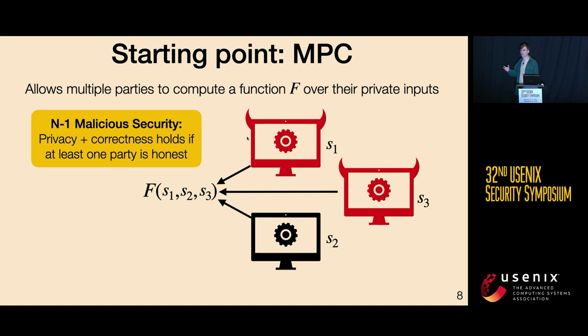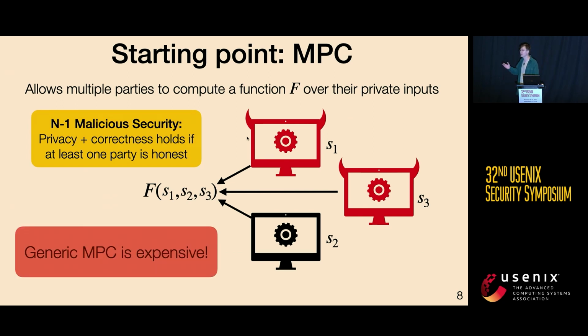Now, what we would like is for our workers to use MPC to compute the zkSNARK prover. But doing this naively doesn't work because generic MPC is expensive. So while we would meet our correctness goals, we wouldn't reach our efficiency goals. And the rest of the talk will be focusing on how we specialize this MPC to actually make this proving practical.